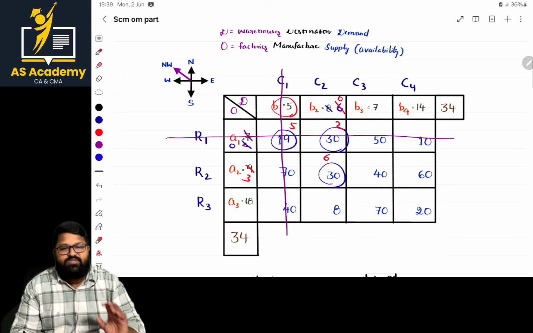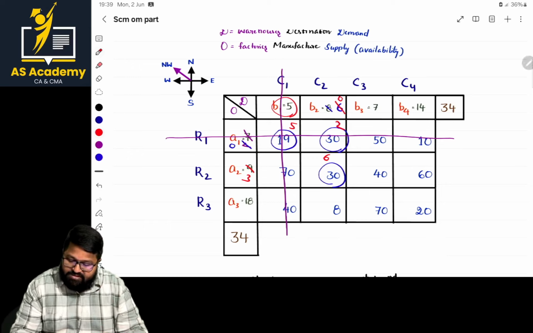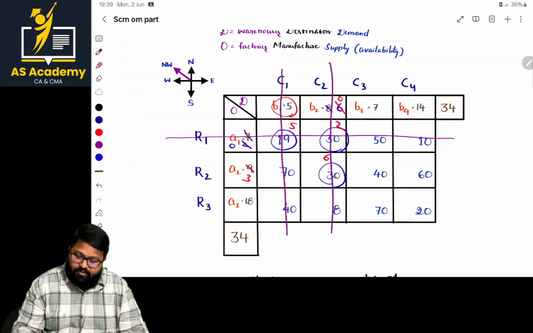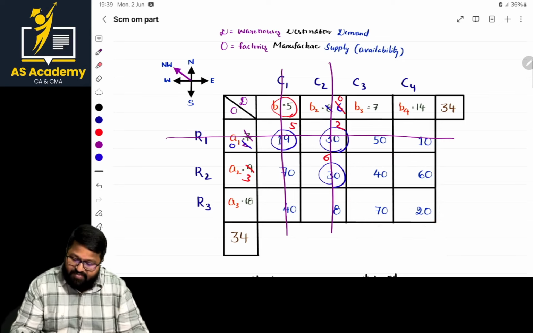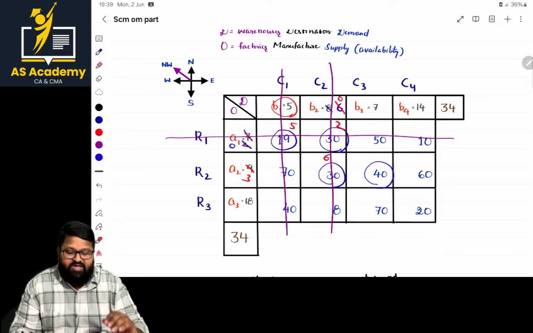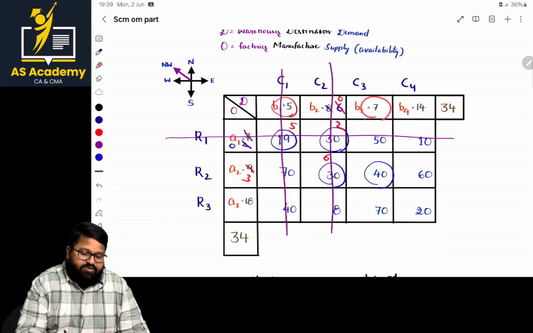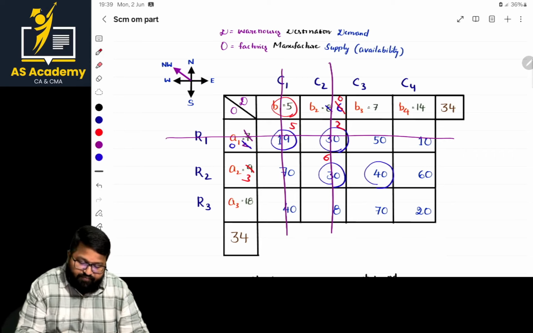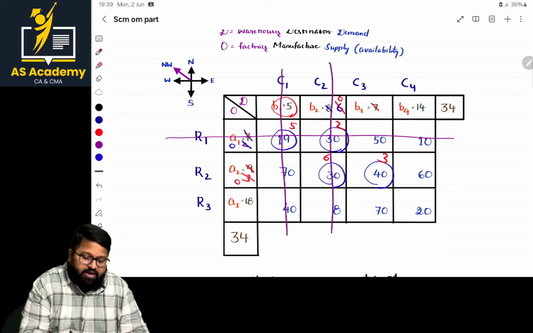Now which part became 0, either the demand part or the supply part, row or column? We need to cancel that part now. As this became 0, I'm cancelling it. Now what is left over? Only these items are left over. Again, northwest corner. So the northwest corner element is this. For this element, what allocation can be made? Either I can allocate 3 or I can allocate 7. 3 or 7, whichever is lower, 3 is lower. So I am making the allocation of 3 there. Here it got cancelled, it became 0, and here it became 4.